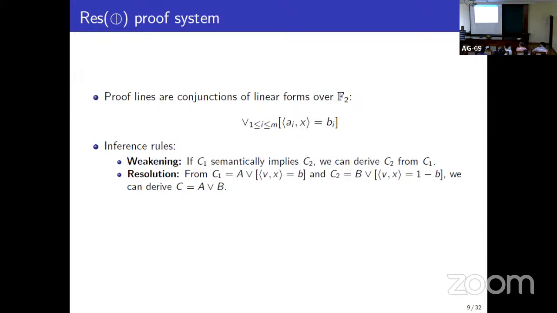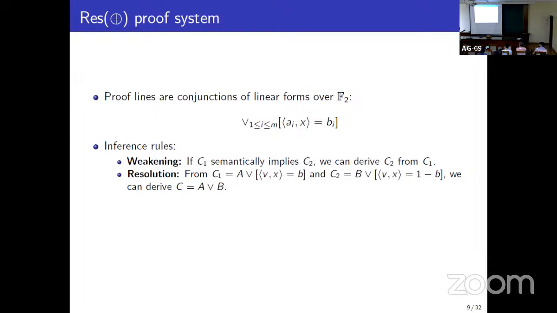There's another thing called ResLin in which each line is just an equation and you're just asking if all the equations are simultaneously satisfiable. This can be checked using Gaussian elimination. This is not that. Here, each line is an OR of equations, a disjunction of equations. Okay, so why is ResLin more powerful than resolution?